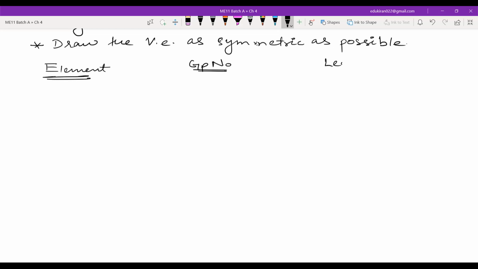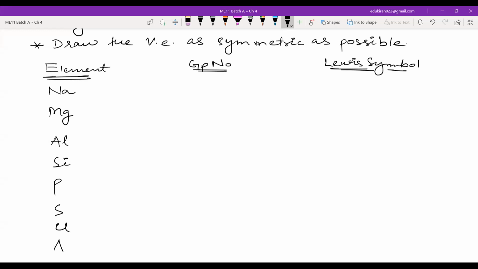The elements are sodium, magnesium, aluminium, silicon, phosphorus, sulfur, chlorine, and argon.